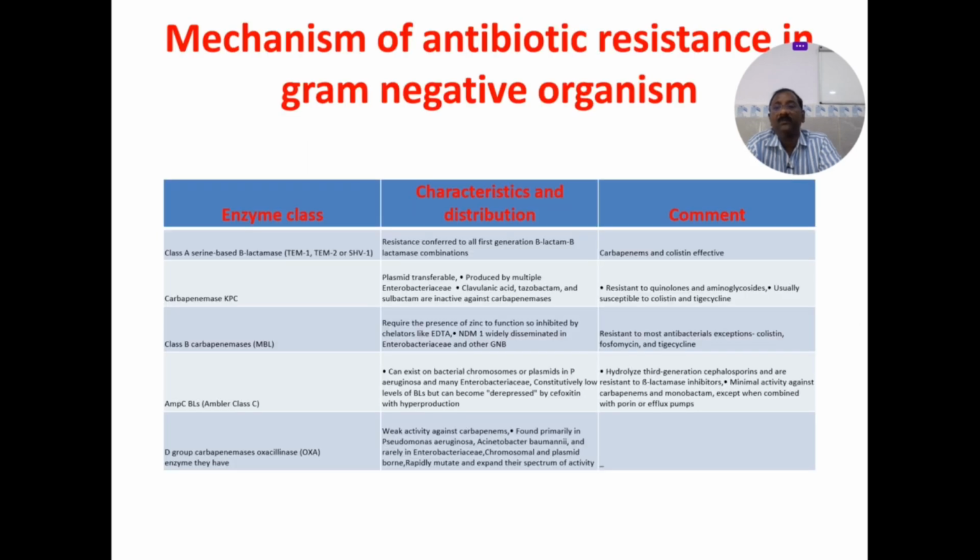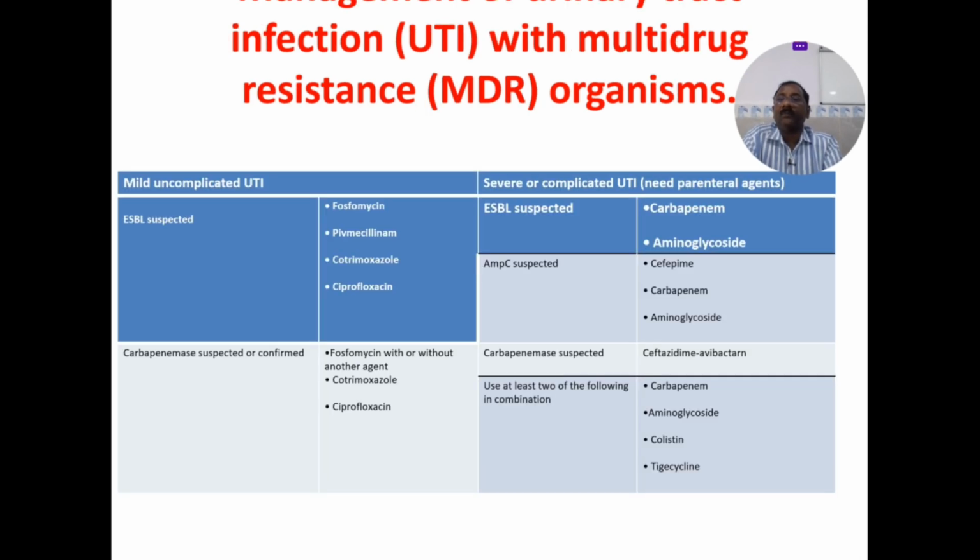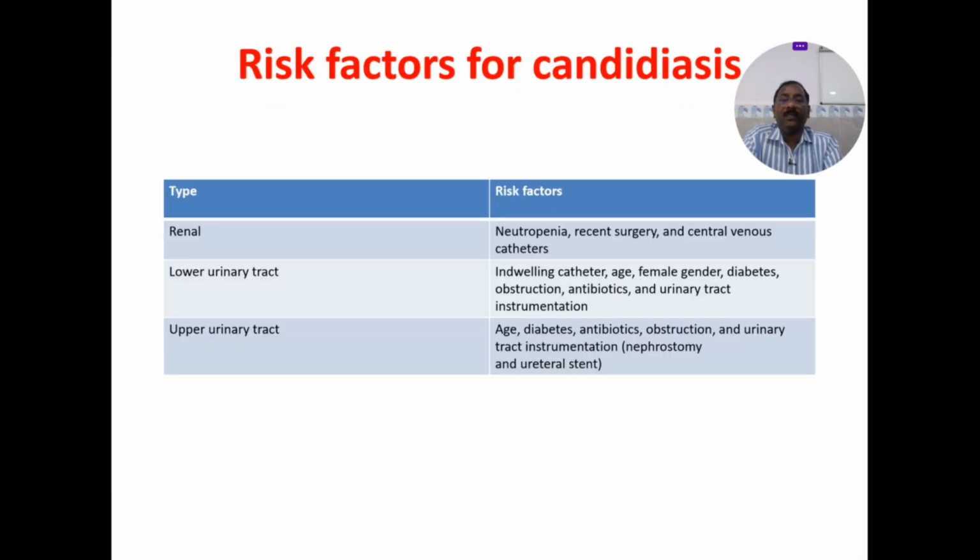Antibiotic resistance. So as a postgraduate, you should know why the resistance. Resistance because of class A serine based beta-lactamases, carbapenemase KPC, class B carbapenemases, that is MBL, AmpC class C, then OXA, oxacillinase enzymes they have. So these are the enzyme classes. They cause the resistance.